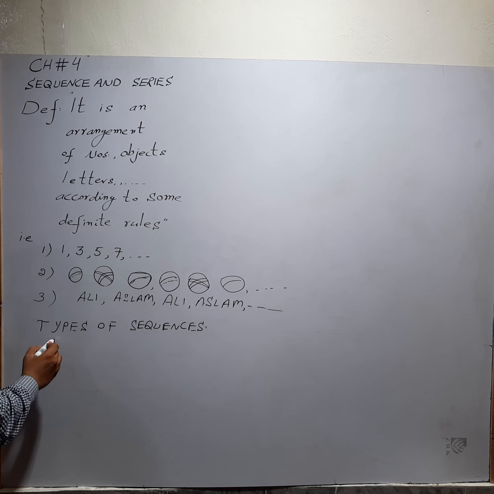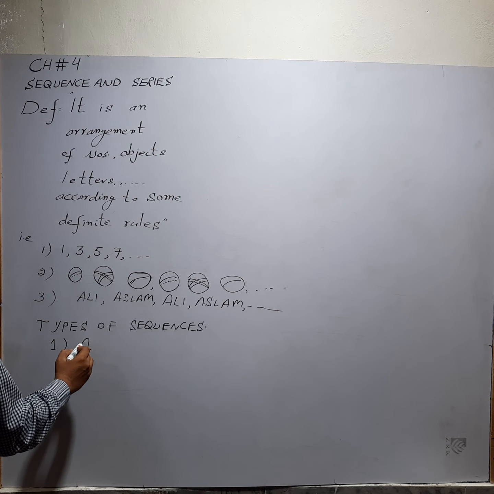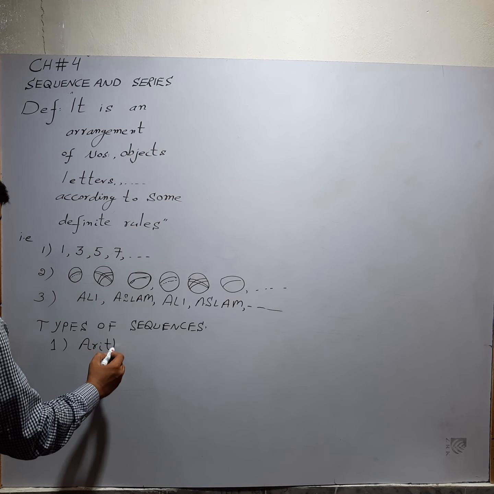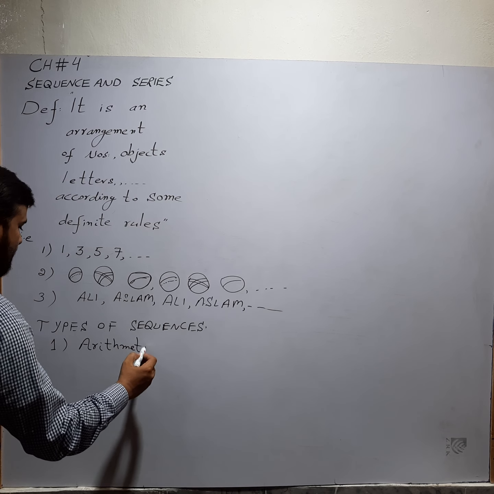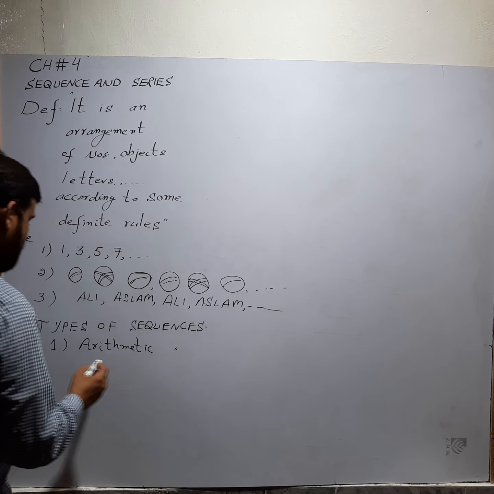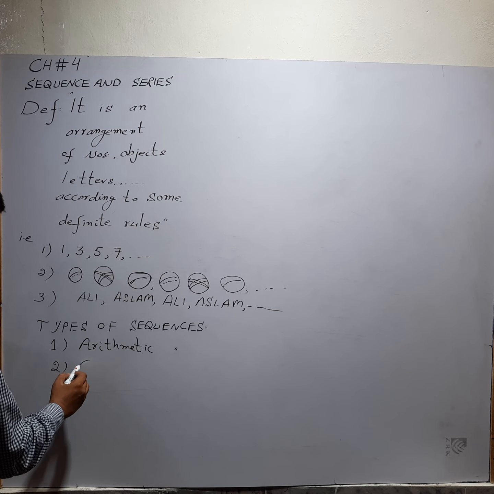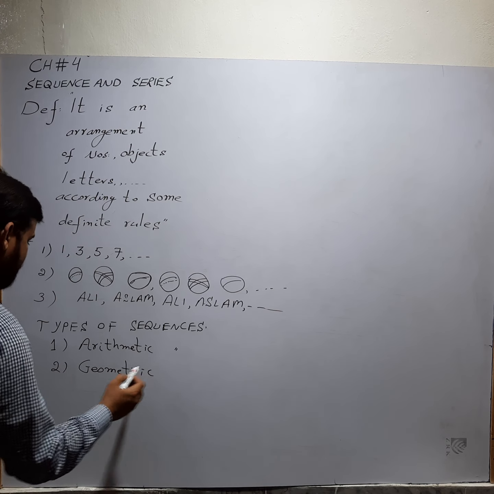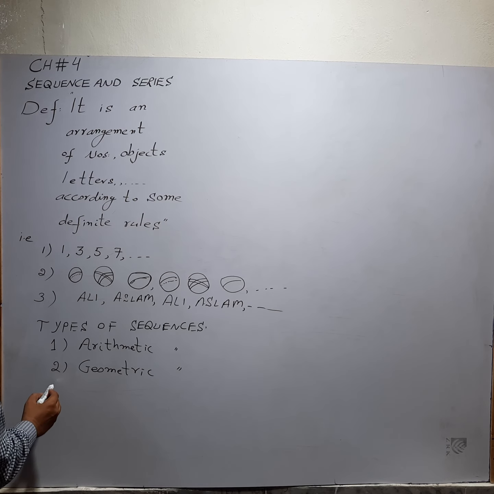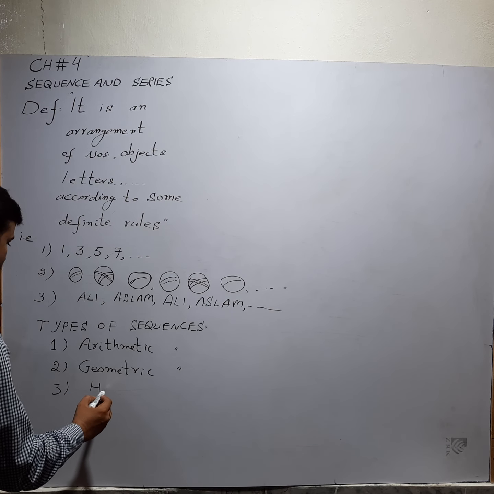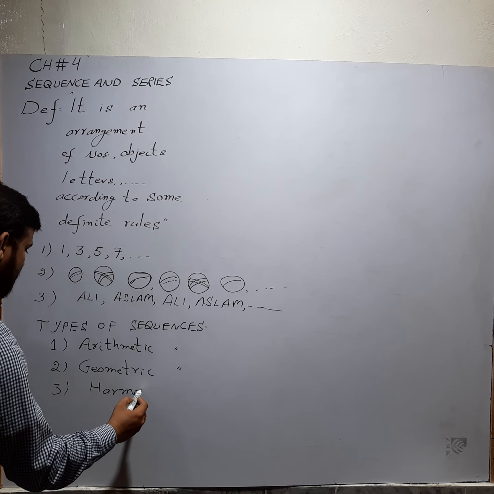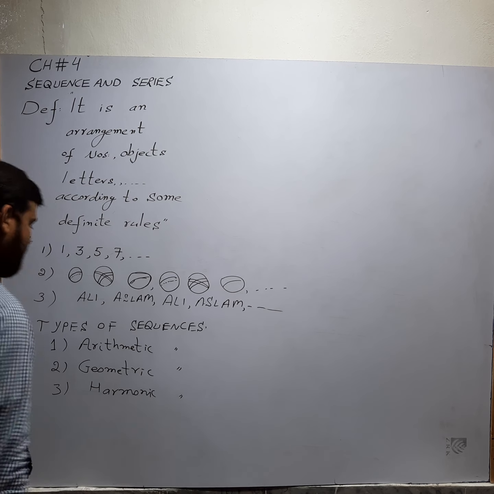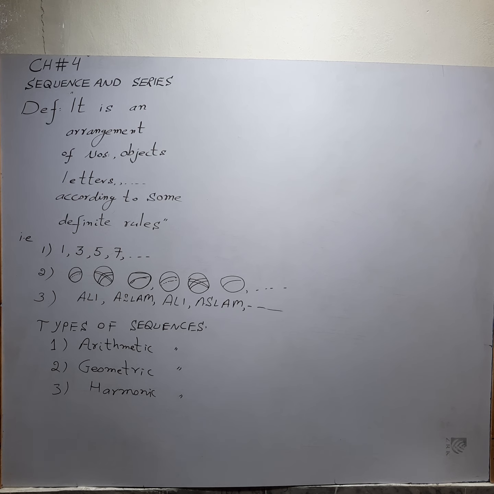First one is arithmetic sequence, second one is geometric sequence, and the third one is harmonic sequence. First we will explain the arithmetic sequence.